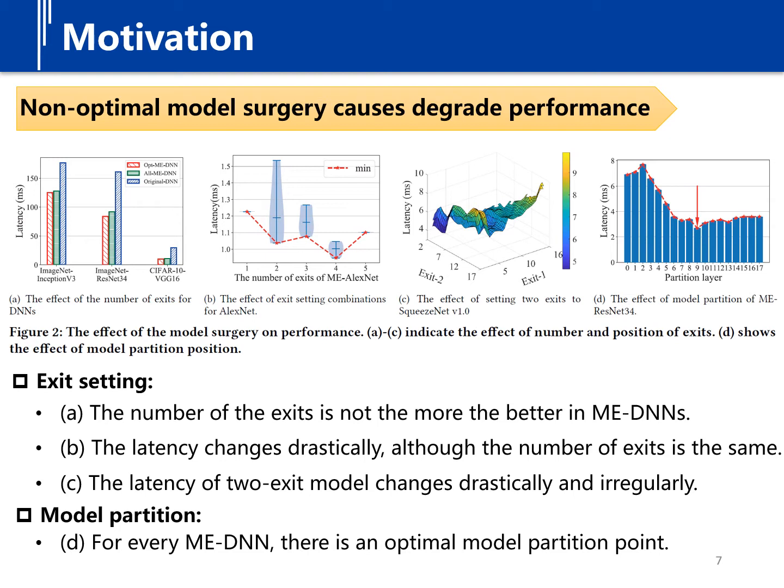As for model partition, Figure 2D indicates the effect of model partition on performance. In this experiment, inference tasks are processed by an end device and the edge server, where the computing and the bandwidth resources are not shared with other devices. For optimal multi-exit ResNet 34, the optimal partition point is layer 9. Compared with the lowest latency, the performance degraded 2.85 times, showing the model partition significantly affects performance.